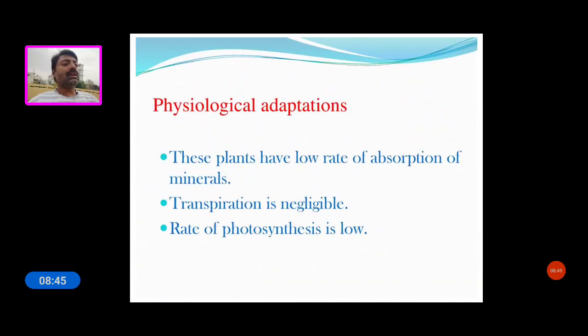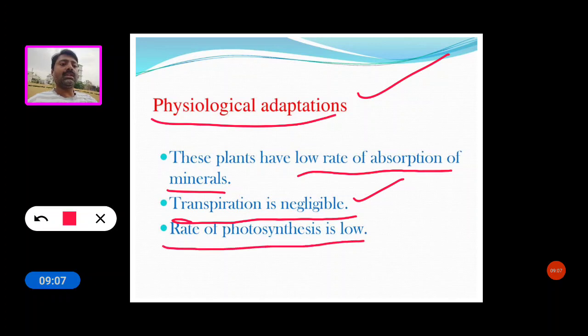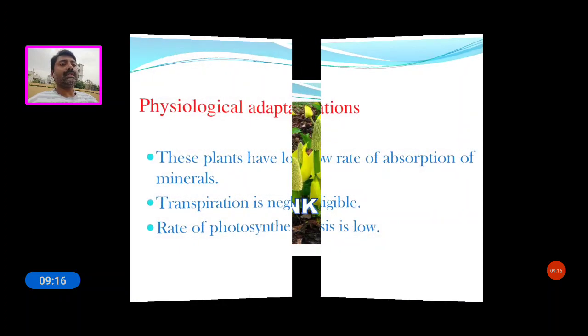Now see the physiological adaptations. These plants have a low rate of absorption of minerals, transpiration is negligible, and the rate of photosynthesis is low. These are the physiological adaptations of hydrophyte plants.